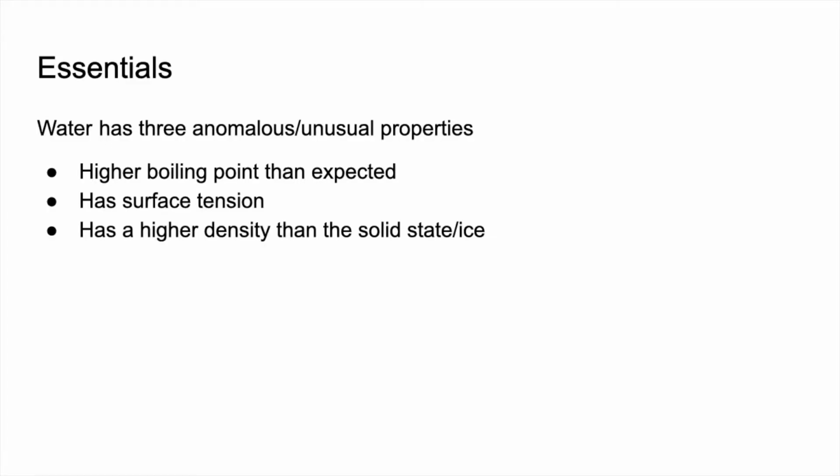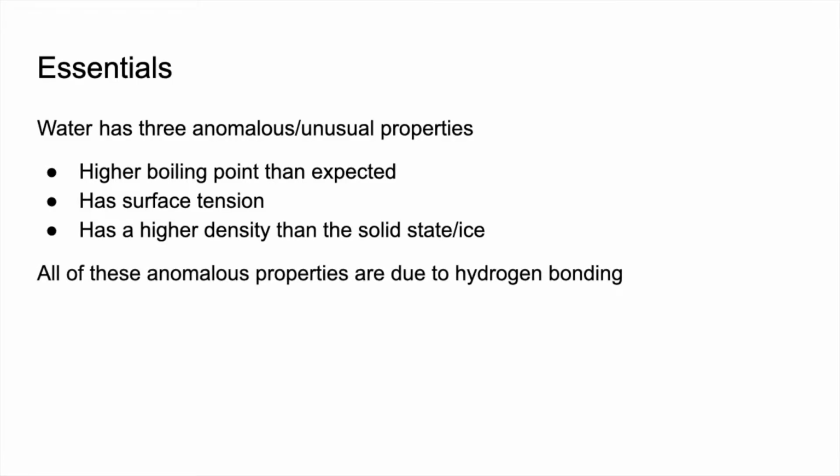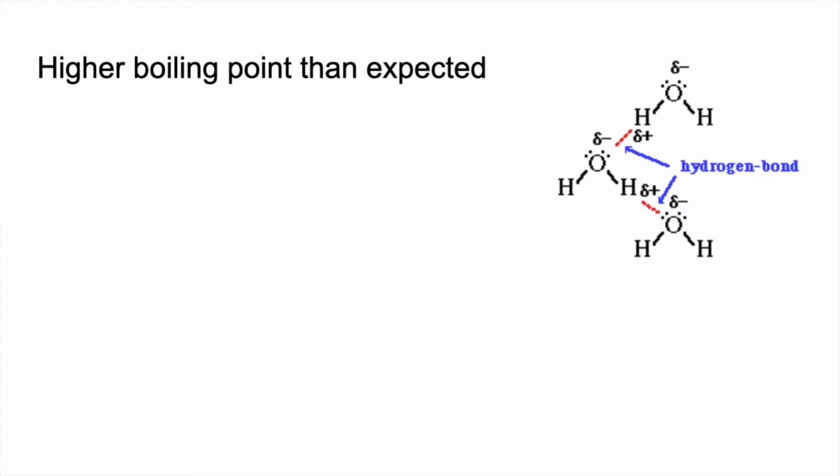So water has a higher density than ice. And all of these anomalous properties are due to hydrogen bonding. So we're just going to take each anomalous property in turn and go into the detail as to why it occurs. Starting with higher boiling point than expected, we've got three H2O molecules on this diagram here. So we're just going to explain why we've got the hydrogen bonds between the molecules, and obviously I won't explain it again on the other two.